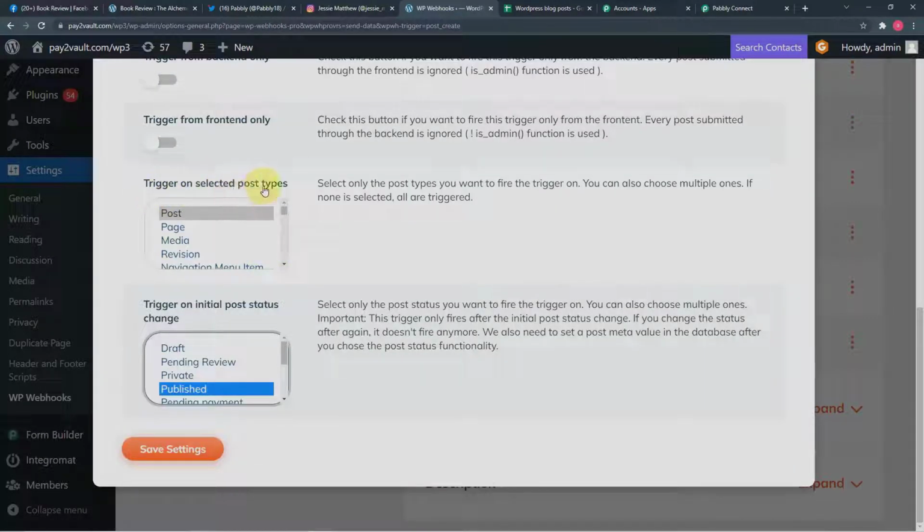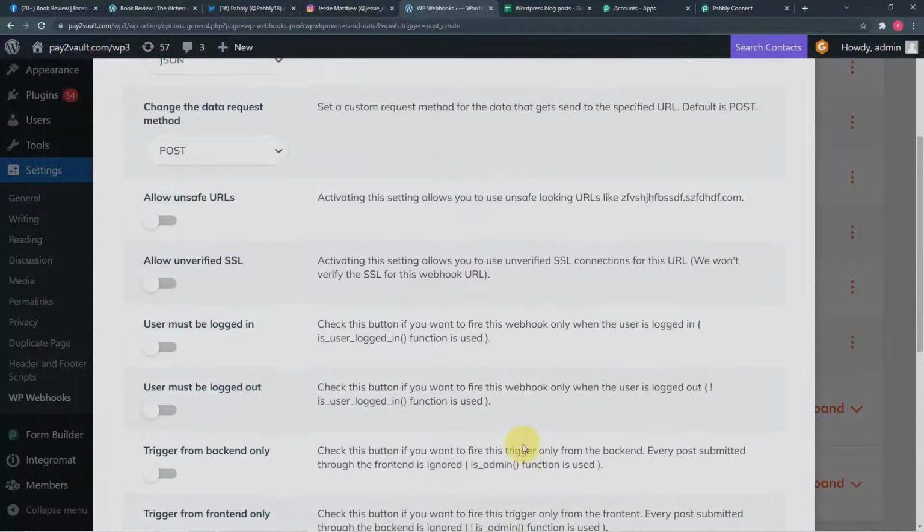Okay, from this trigger on selected post types, you have to select this post, and in this trigger on initial post status as published option, you have to select published from here. So whenever a new post gets published, the data of that post is going to be delivered here in Pabbly Connect. After selecting these two things, click on save settings. Okay, so you can see settings are saved here.